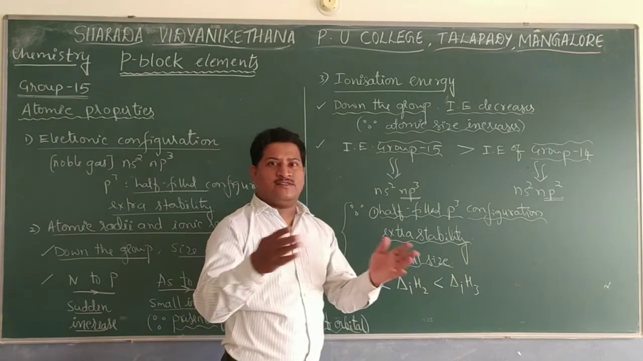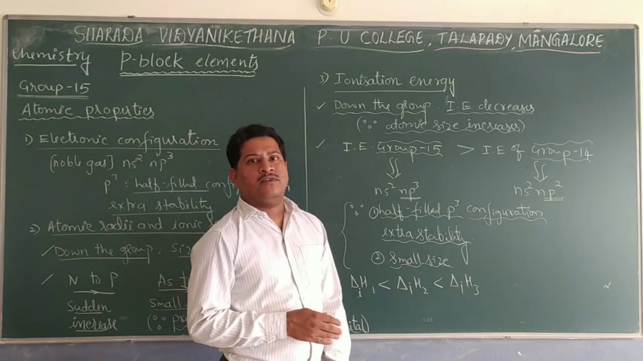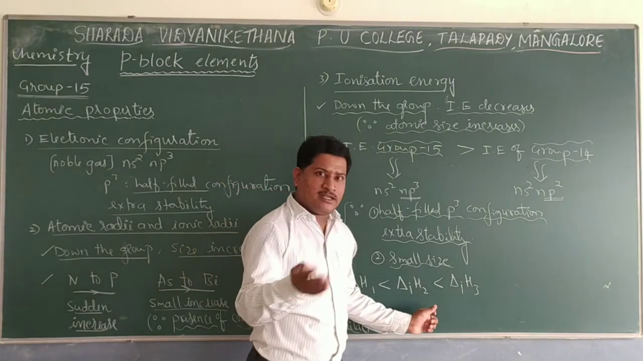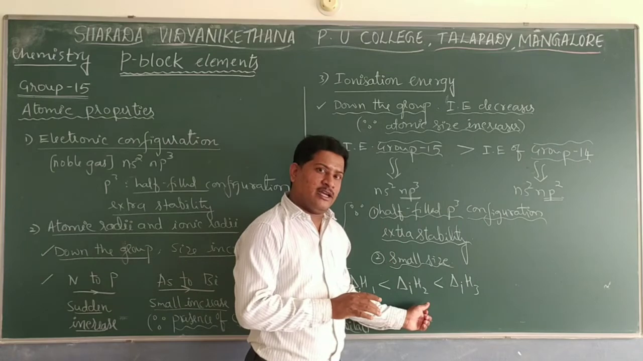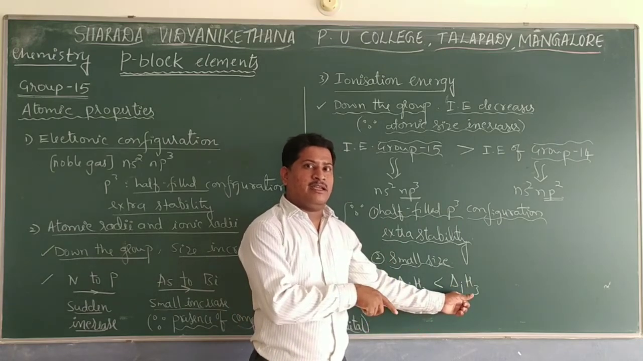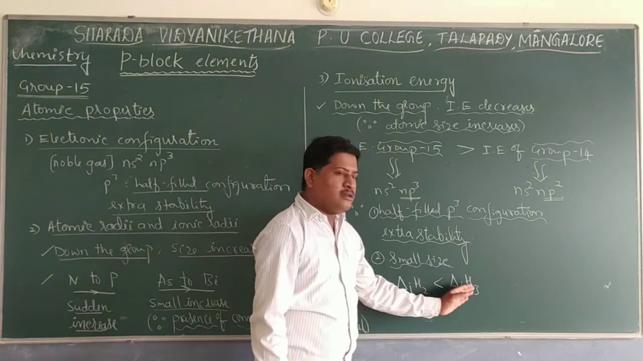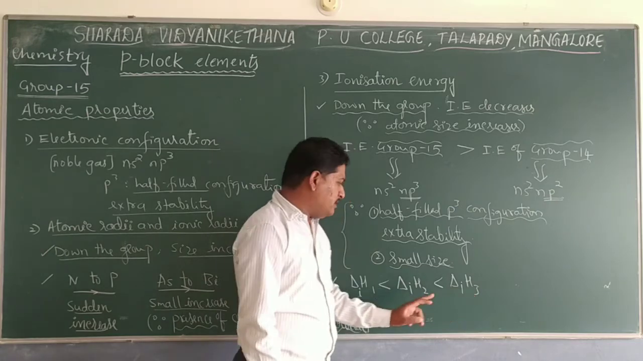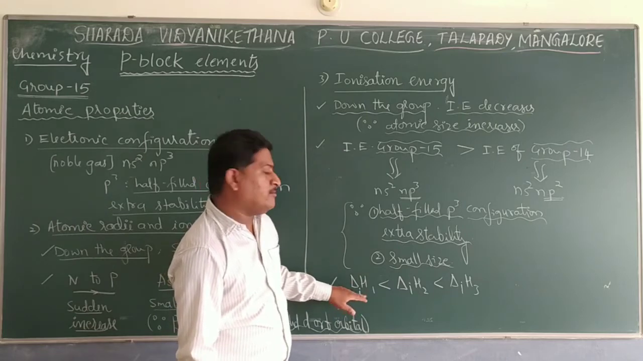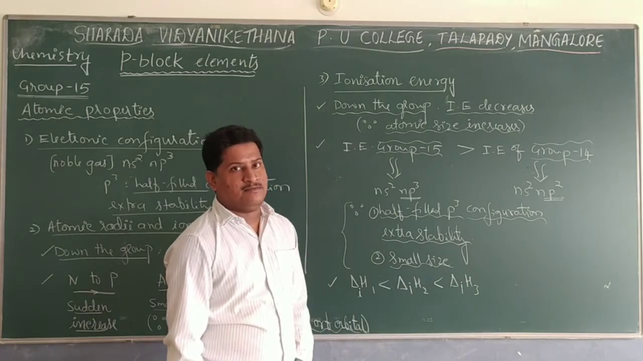The next topic is successive ionization energy. Removal of the first electron from the valence shell of an isolated neutral gaseous atom is the first ionization energy. Removal of the second electron from the cation is the second ionization energy, and removal of the third electron from the di-positive cation is the third ionization energy. Always remember, the third ionization energy is more than the second ionization energy, which is more than the first ionization energy. So this is about the variations in ionization energy.